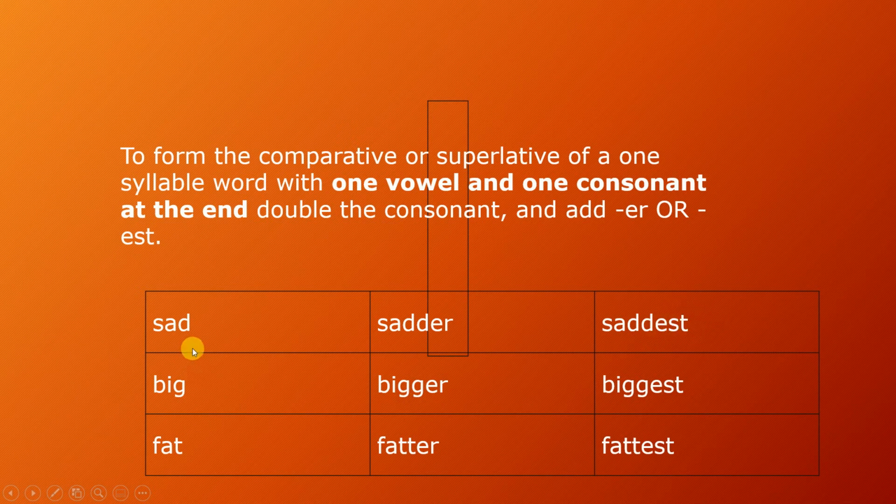So you have sad, sadder, saddest. Big, bigger, biggest. Fat, fatter, fattest. So you're going to see that all these have been doubled, the consonant at the end. So when you have one vowel and one consonant ending the one syllable word, you have to double the consonant before you add your ER or EST.